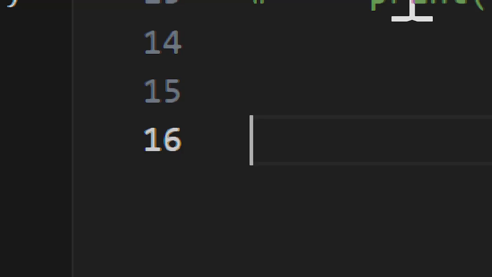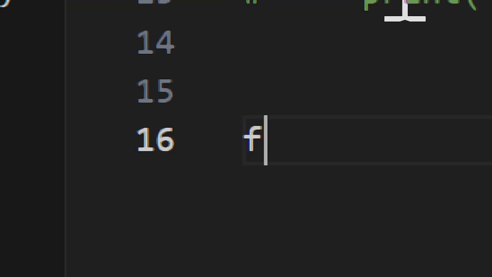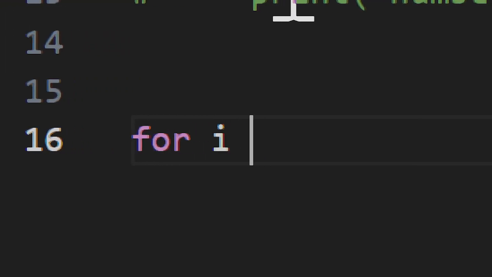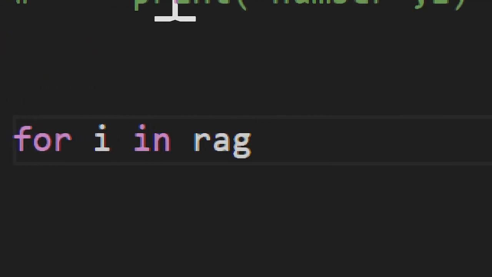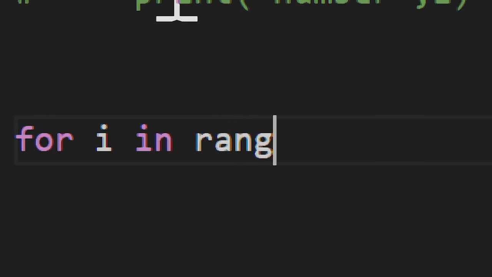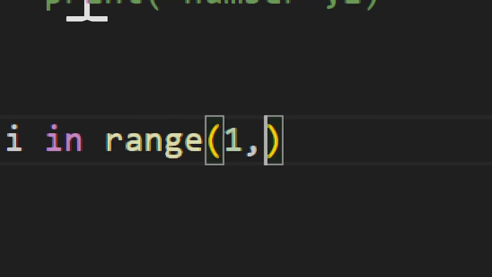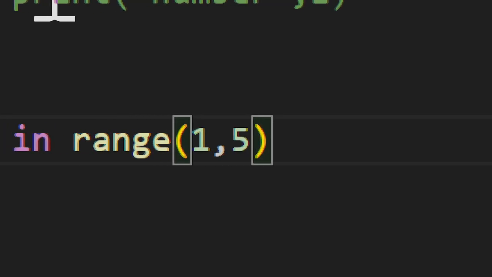For example, I print the multiplication table. Okay, for i in range(1, 5): print(i). So this time it prints 1 to 5.